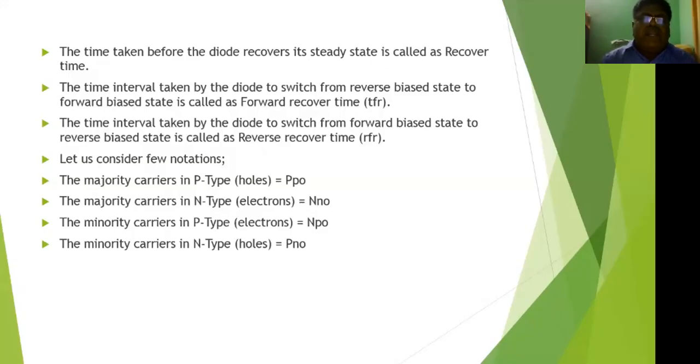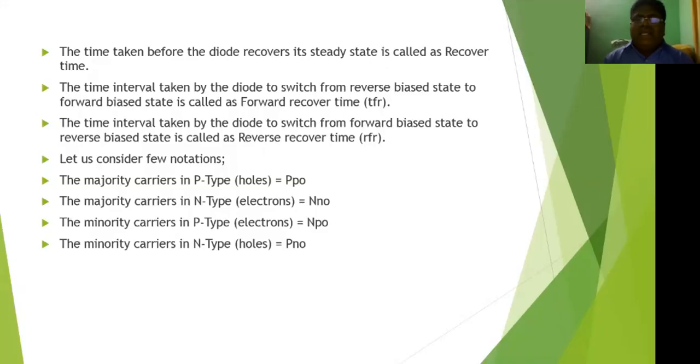So what is the forward recovery time? The time interval taken by the diode to switch from reverse bias state to forward bias state is called forward recovery time.